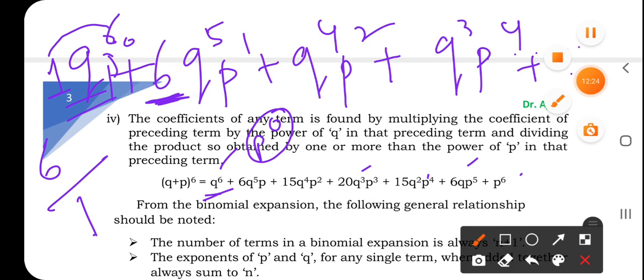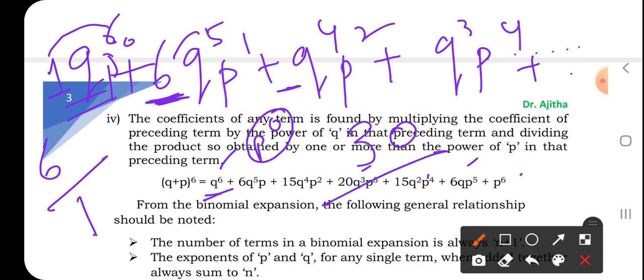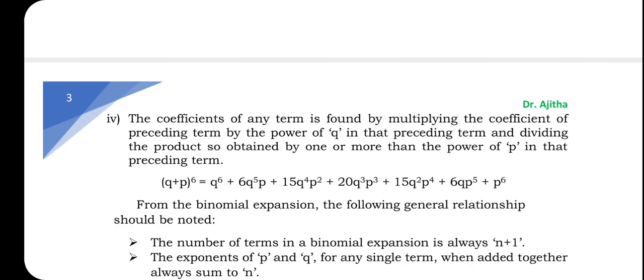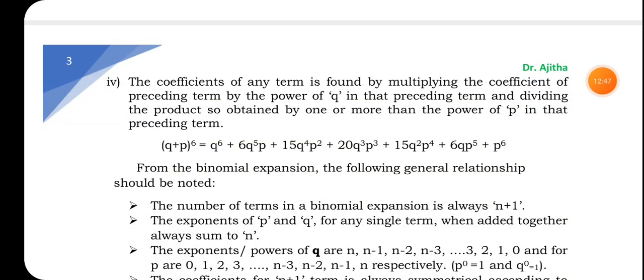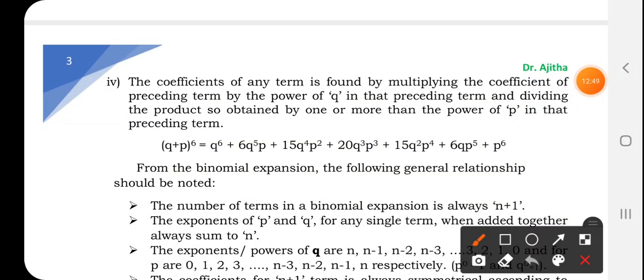ठीक है? So how to find out the binomial coefficient of this value? 6 into 5 करो, 6 into 5 करने से what value are you getting? 6 5 is 30 डिवाइडेड बाय P का पावर कितना है? 1 है, उसमें एक ऐड करो, कितना हुआ? 2. उसको डिवाइड करो, 30 divided by 2 is 15. Right? This is how you can do it. Like this you can continue doing the other terms.